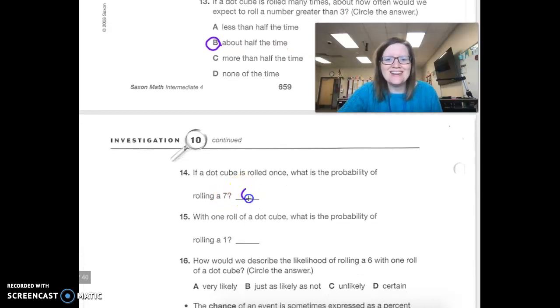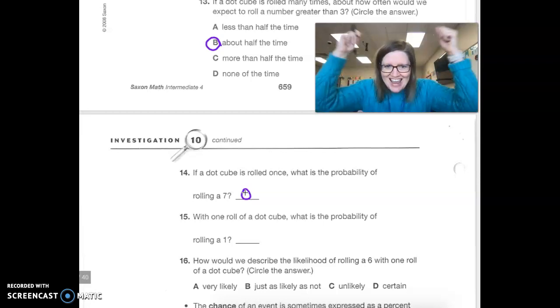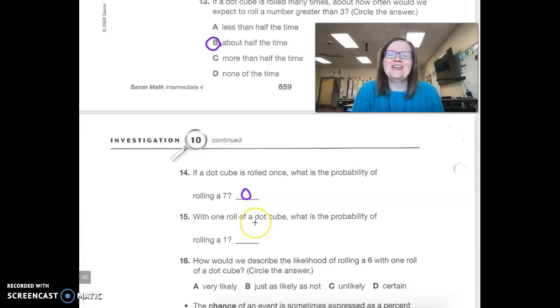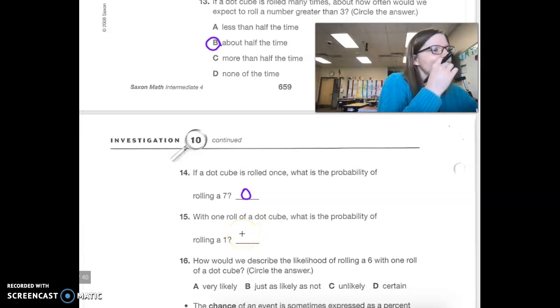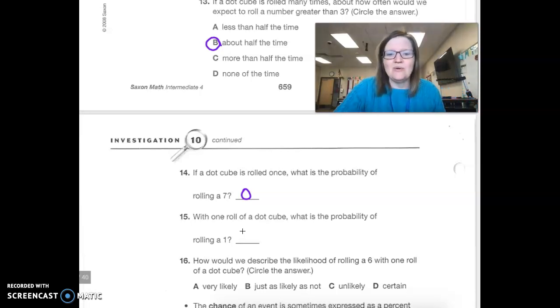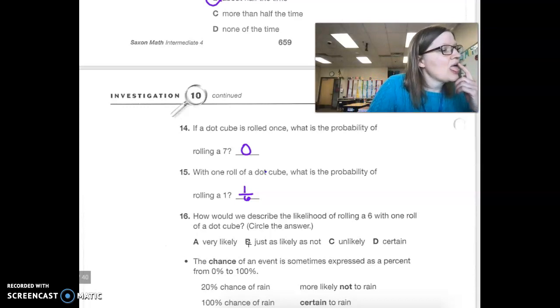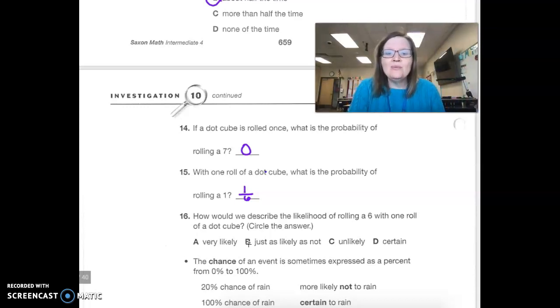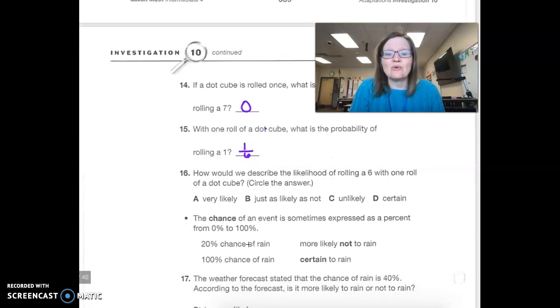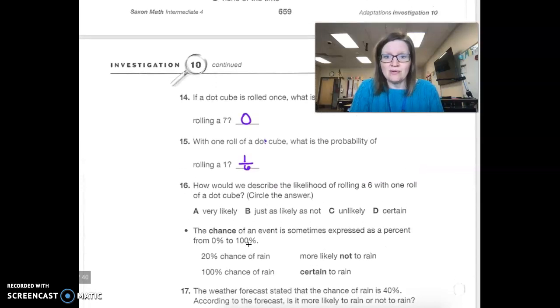We know this! 0! There are no 7s! Yay! With the dot cube, what is the probability of it rolling a 1? And I've got to make sure that I am putting this correctly. It is going to be 1/6, because out of those options, we have 1/6 that it will likely roll. I need to make sure I'm answering that. Yes. And how would we describe the likelihood of rolling a 6 with one roll of a dot cube?